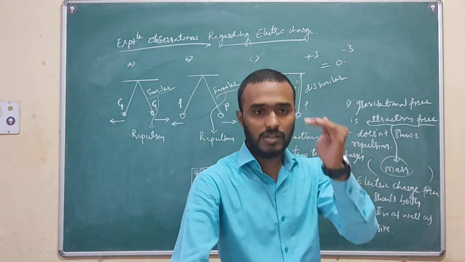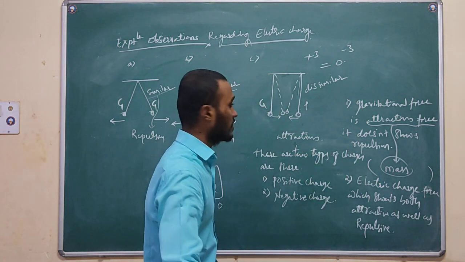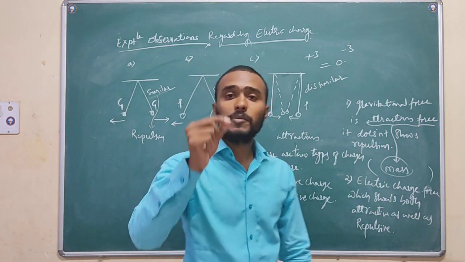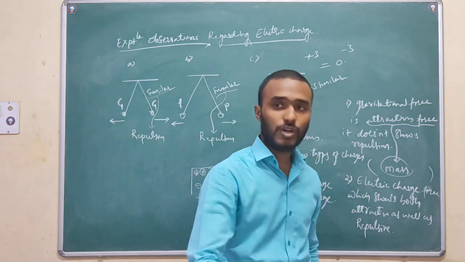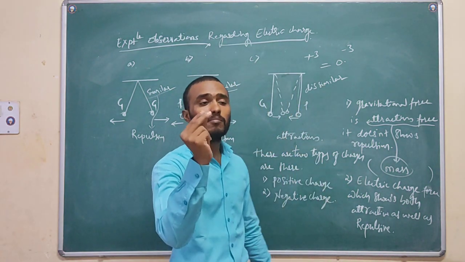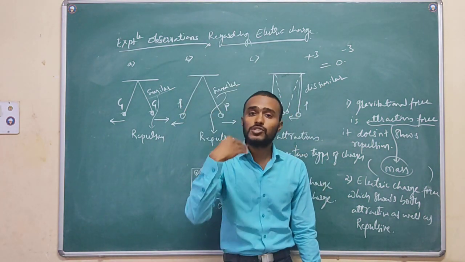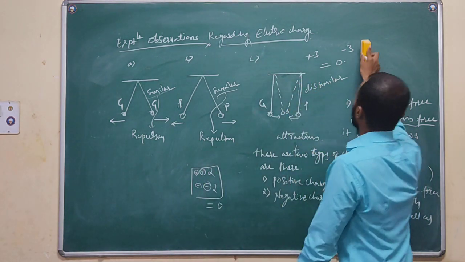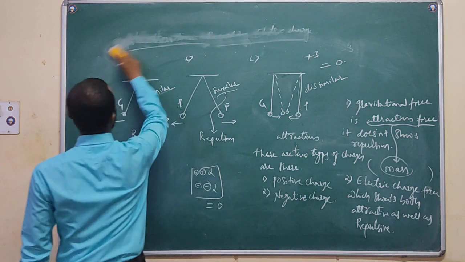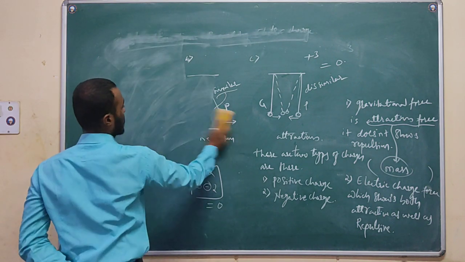So now, briefly, I am going to discuss how the body becomes charged, how we can give the charge to the body. There are some methods to charge the body. By experimental method, here we got how to charge the body, right?